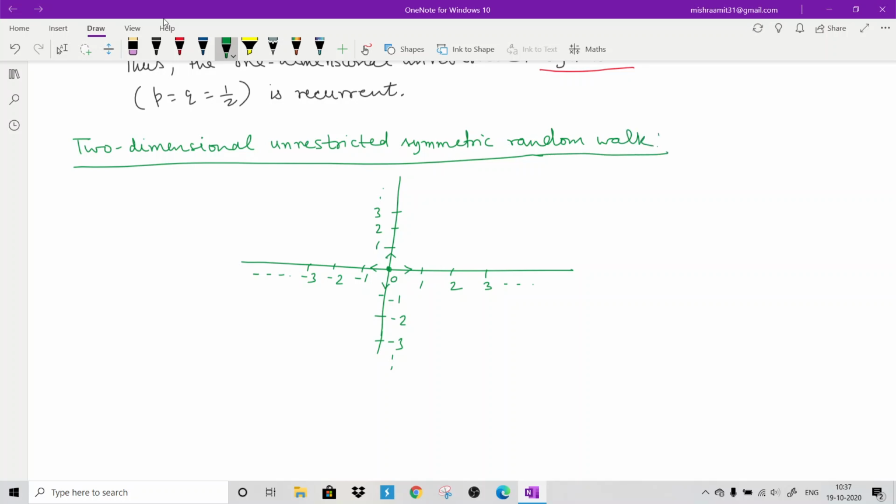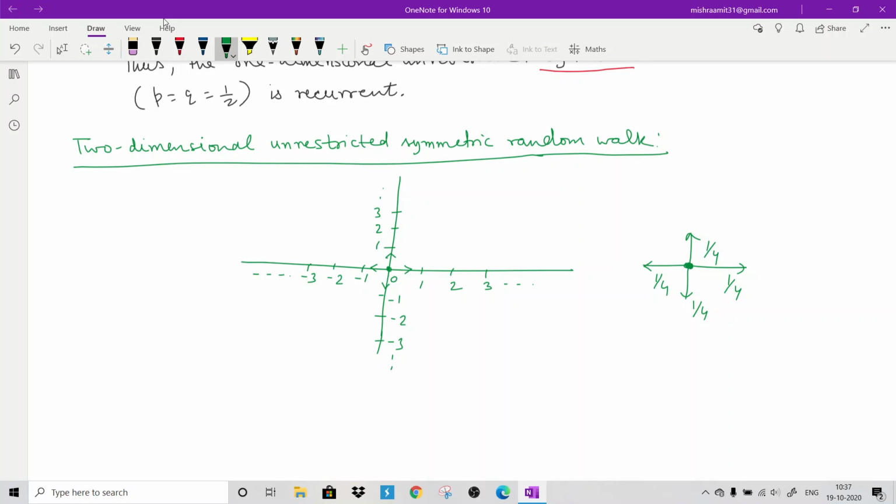The upward movement has probability 1 by 4, you move right with the same probability, left with probability 1 by 4, and downward with probability 1 by 4. Wherever you move, all the probabilities are 1 by 4 because there are 4 possible movements.